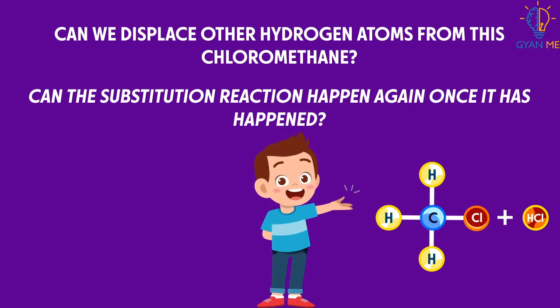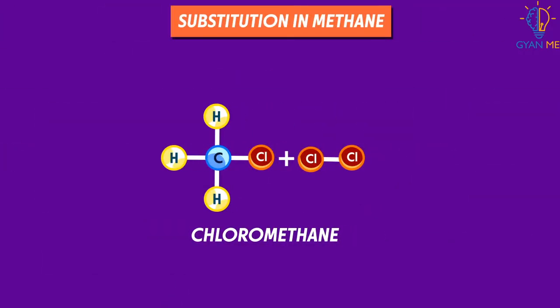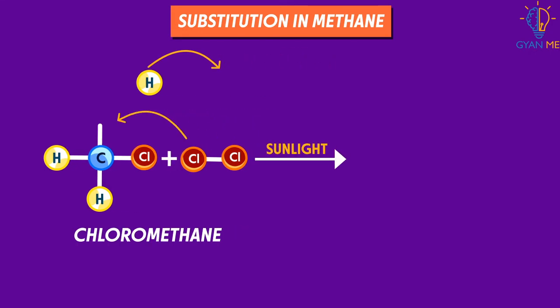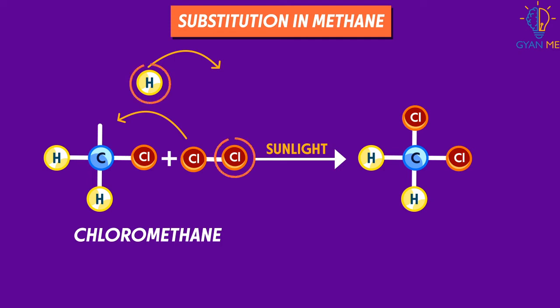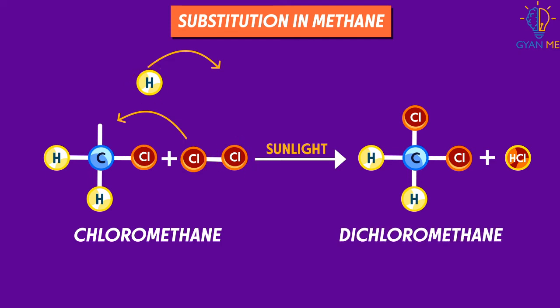The answer is yes. It can happen. What happens is one more hydrogen is displaced from chloromethane when it reacts with chlorine under the same conditions. And it is replaced by one more chlorine atom. And just like the previous reaction, the removed hydrogen forms HCl, that is hydrogen chloride. The product obtained here will be dichloromethane or methyl dichloride.